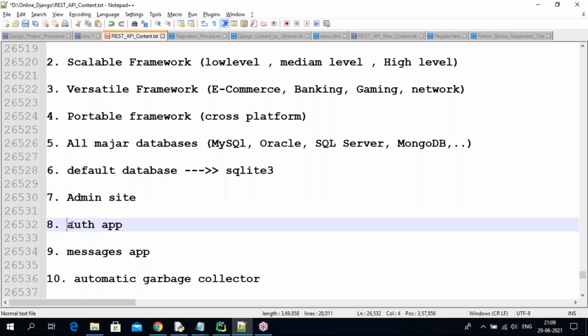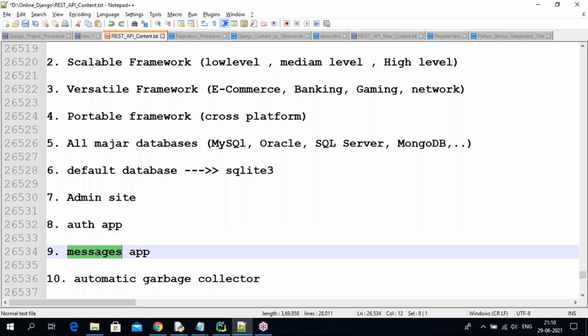Django also comes with one authentication application. Here user registrations, logins, logouts, profile information, forgot passwords, all these things are maintained. Without writing the logic ourselves, ready-made code is there and we can just use it. To display user-friendly messages, we use the messages module.